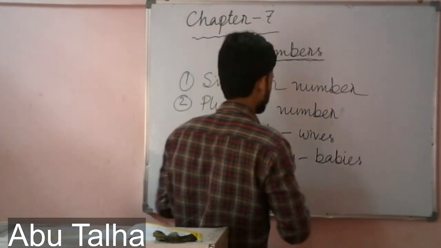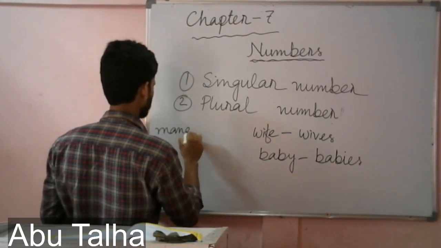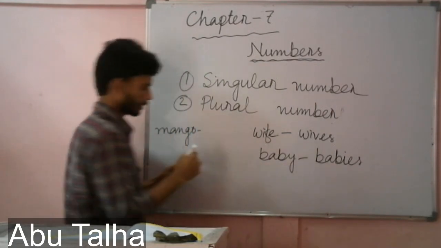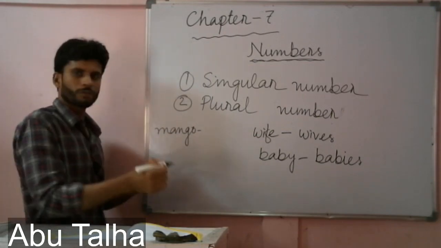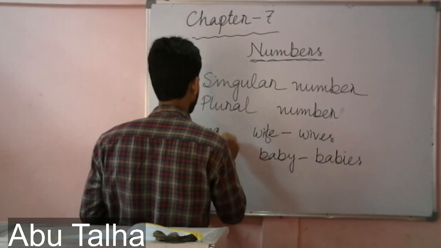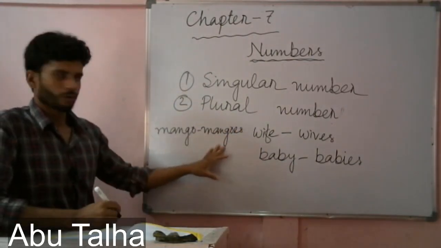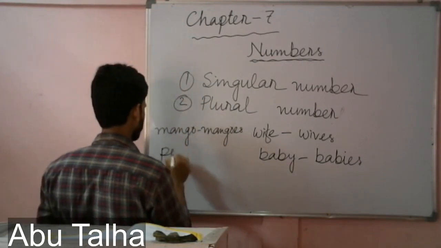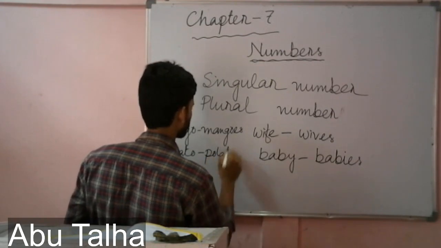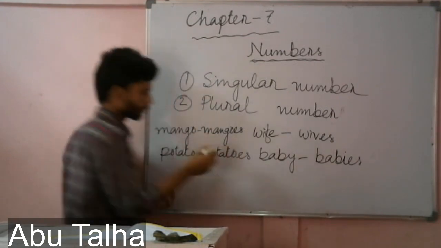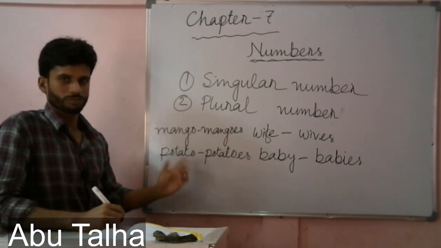If I write mango, it is singular, and the plural form of this will be mangoes. Like potato, the plural form of this will be potatoes. So all the nouns do not change the same way from singular to plural.